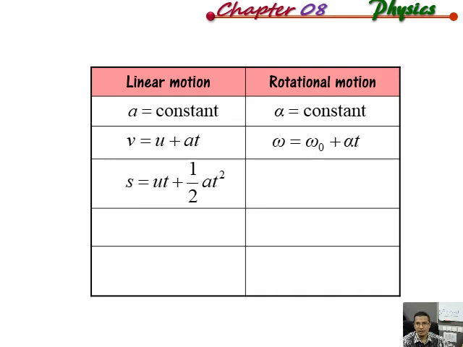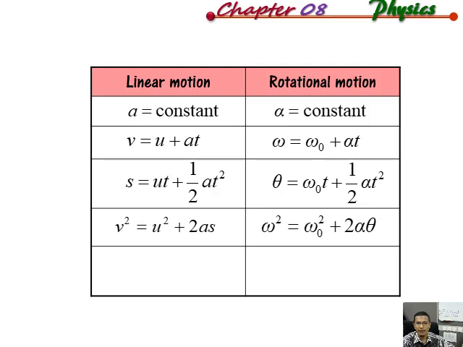In the rotational motion part, we can use S, but we use theta, and the U we replace with omega naught, the A we replace with alpha because it's under the rotational motion. And then after that, we have V square equal to U square plus 2AS on the left for the linear motion. On the right, we have omega square equal to omega naught square plus 2 alpha theta.